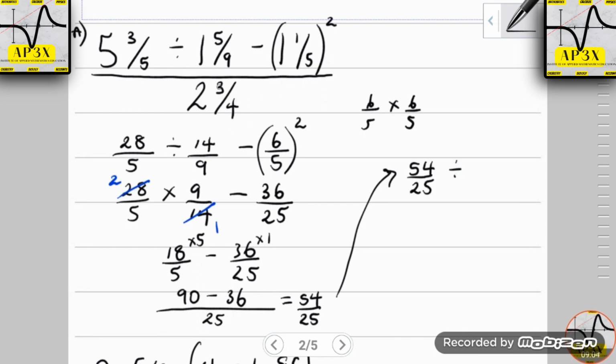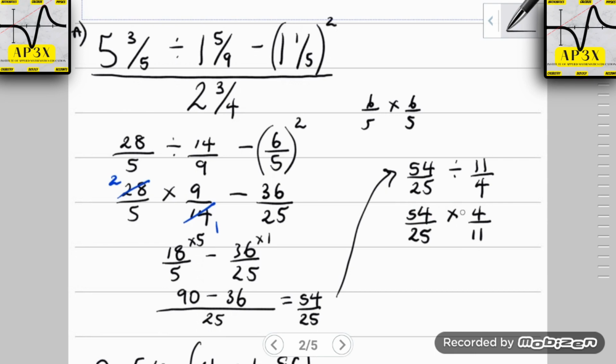So the conversion of the bottom here is a mixed fraction. That is 4 times 2 is 8. 8 plus 3 is 11 over 4. Okay, and so with 11 over 4 we end up with 54 over 25. Repeating the process that we had over here, we're going to be changing this to a multiplication and inverting the last fraction. So that becomes 4 over 11.